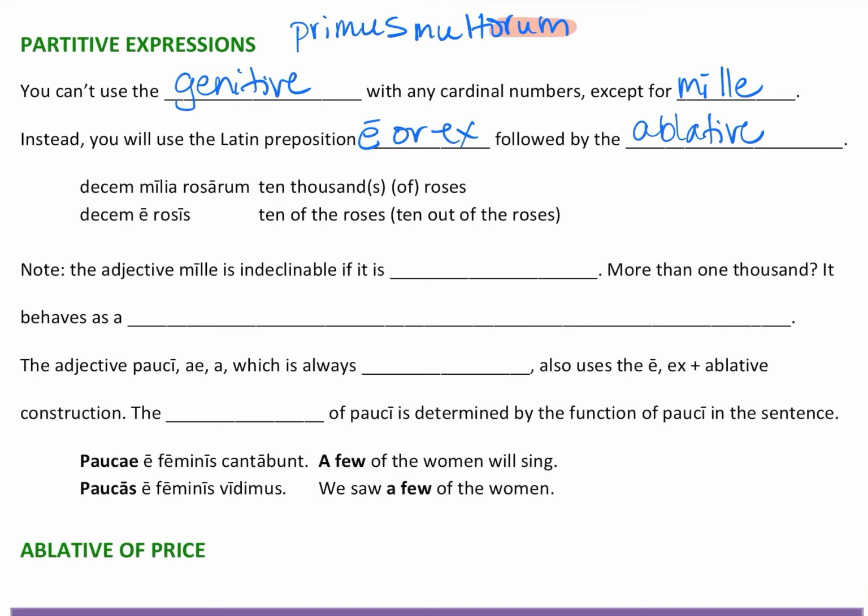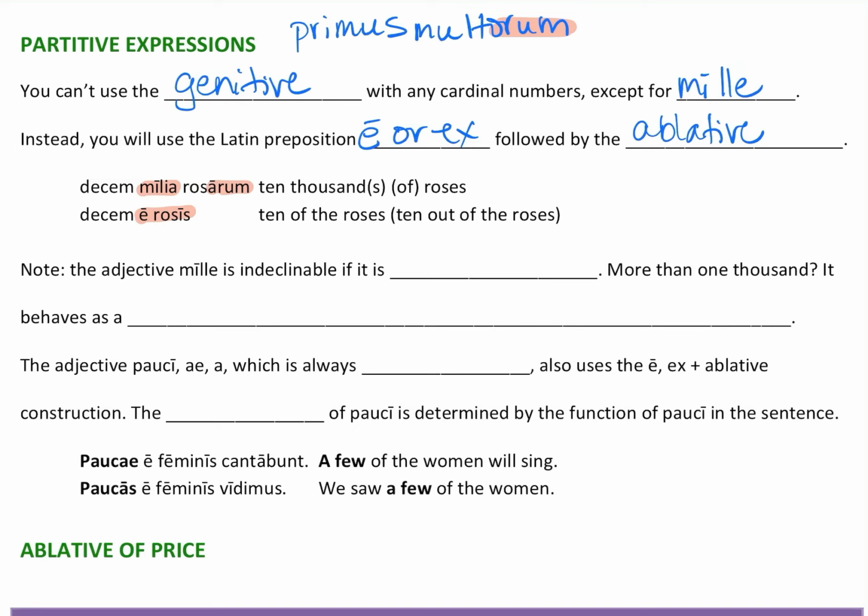All right, so if I said decamilia, here we've got 10,000, so we can use genitive rosarum. So literally 10,000 roses, or 10,000 of the roses, right? Because you're not using all the roses in the world, but because it's millia and with 1,000, we can use the partitive genitive. Now, if I said decem e rosis, so decem by itself is just 10, I have to use e or x followed by the ablative. So 10 of the roses, or 10 out of the roses, because clearly you don't have all the roses in the universe, but 10, or you could just say 10 roses.